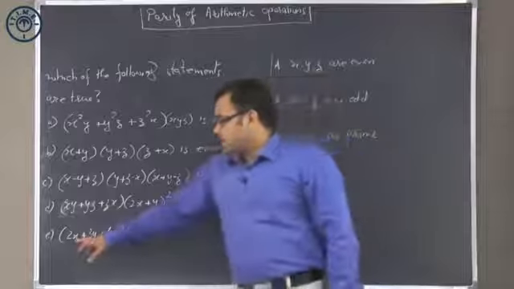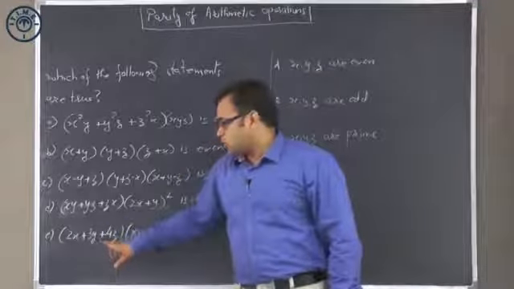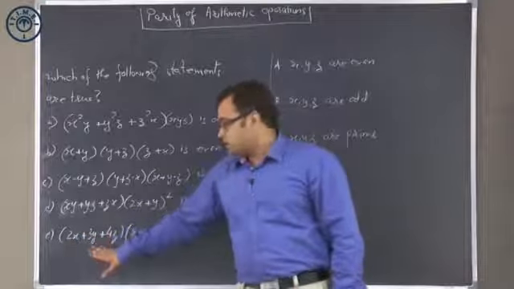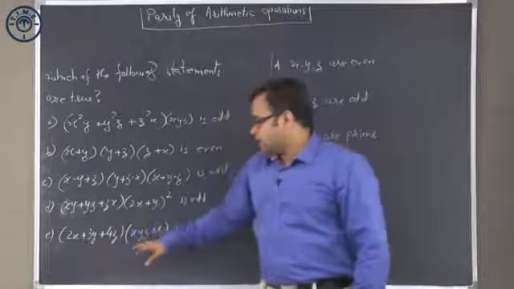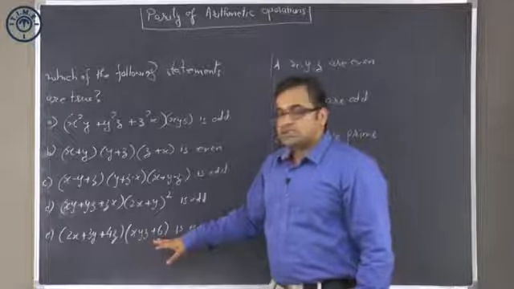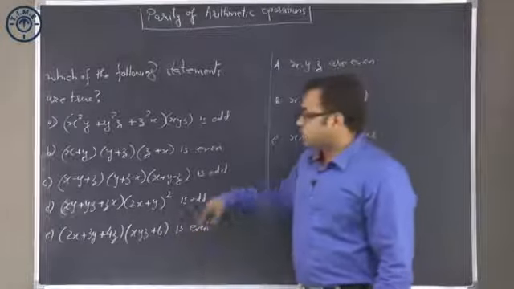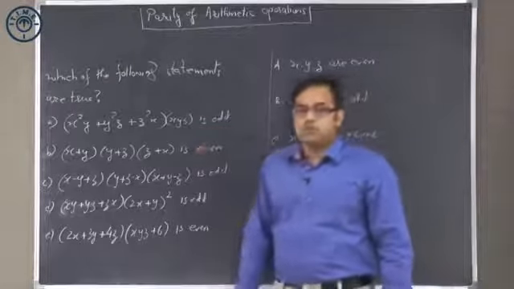And finally 2x is even, 3y is odd, 4z is even, even plus even is even, plus odd is odd. So this becomes odd, multiplied by x, y, z is odd, odd plus 6 is odd, odd into odd is odd. So overall this statement is false. So except for E, all the other 4 statements will be true.